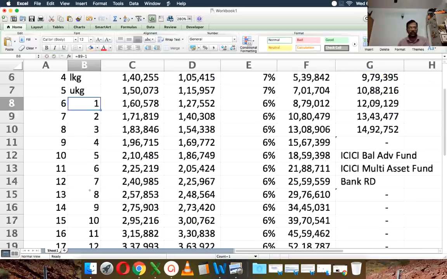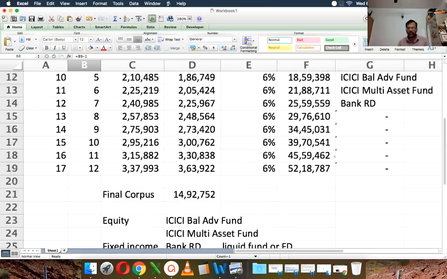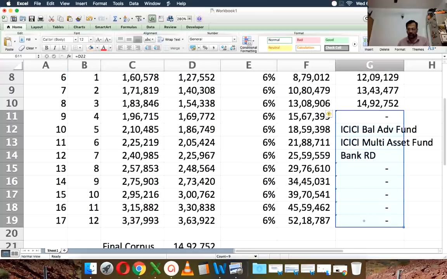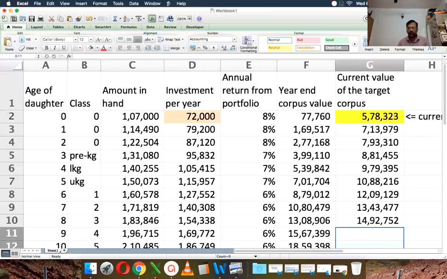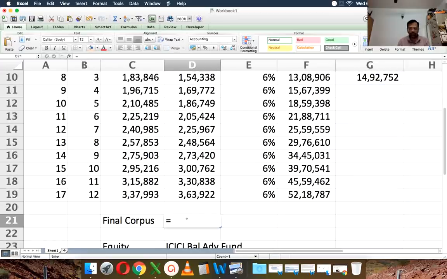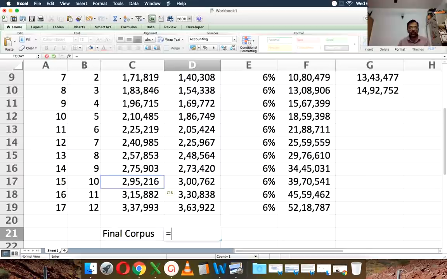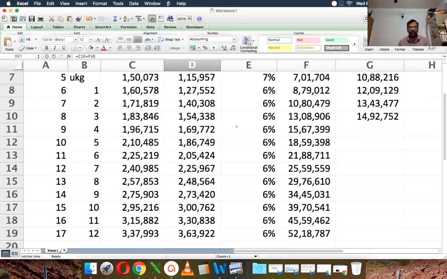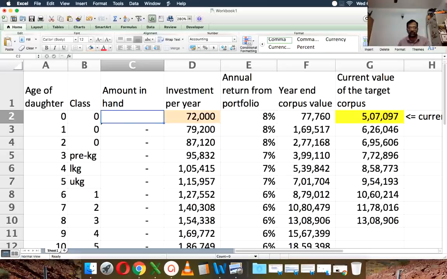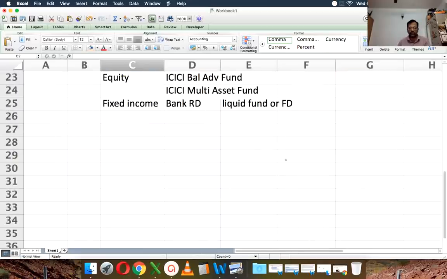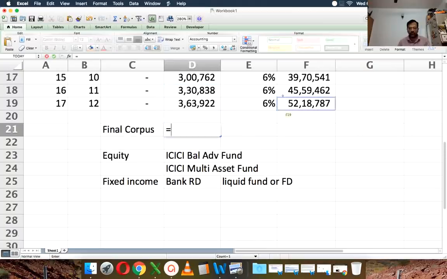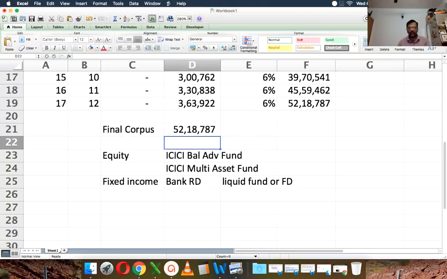That'll work. So you can try something like that, and you can see here the kind of money that you can make. And look at this. This is the projection. The final corpus now is the amount in hand. Okay, let's even make this amount in hand 0. We're just starting out. Doesn't matter. The year end corpus is, look at this. Oops, sorry, it's scrolling back and forth. That's 52 lakhs. That's pretty decent.